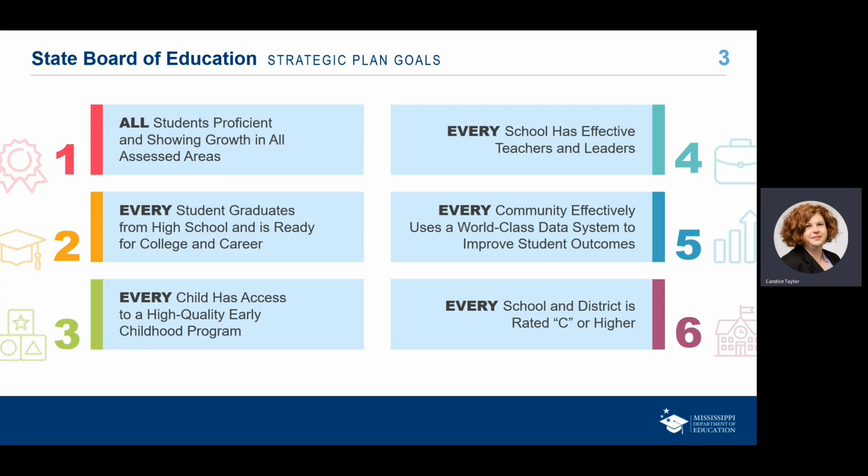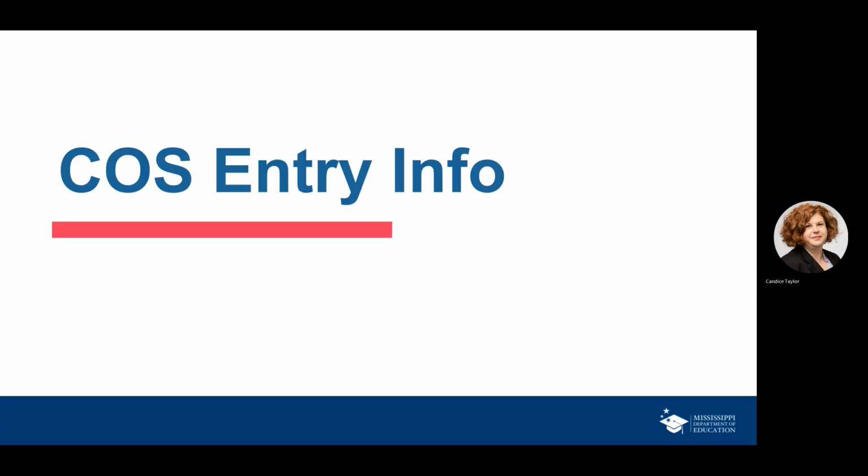So, the goal of the State Board of Education strategic plan that the Office of Early Childhood focuses most heavily on is number 3. Every child has access to a high quality early childhood program. And the COS, the Child Outcome Summary that we're going to talk about today, is part of the data that we report on how our children are doing during the preschool years that receive special education services. So let's look at what happens when we enter this information into MSIS.